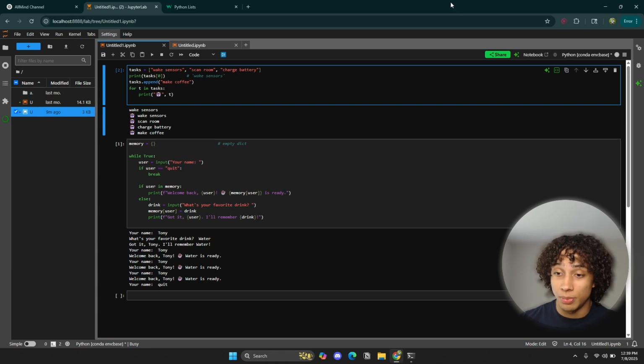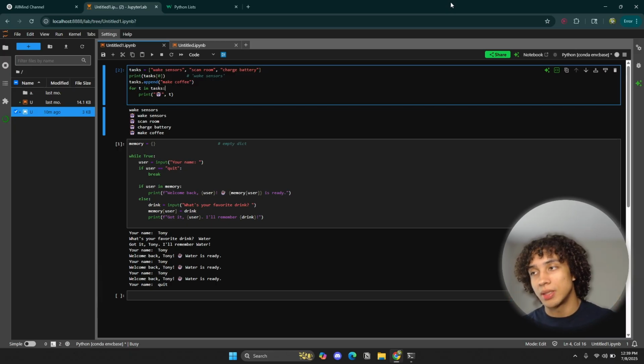Today we're talking specifically about lists and dictionaries. Lists and dictionaries are what in computer science we call data structures. And data structures are the essence behind how AI can actually store facts and memories, kind of. It's a lot more complicated than that.